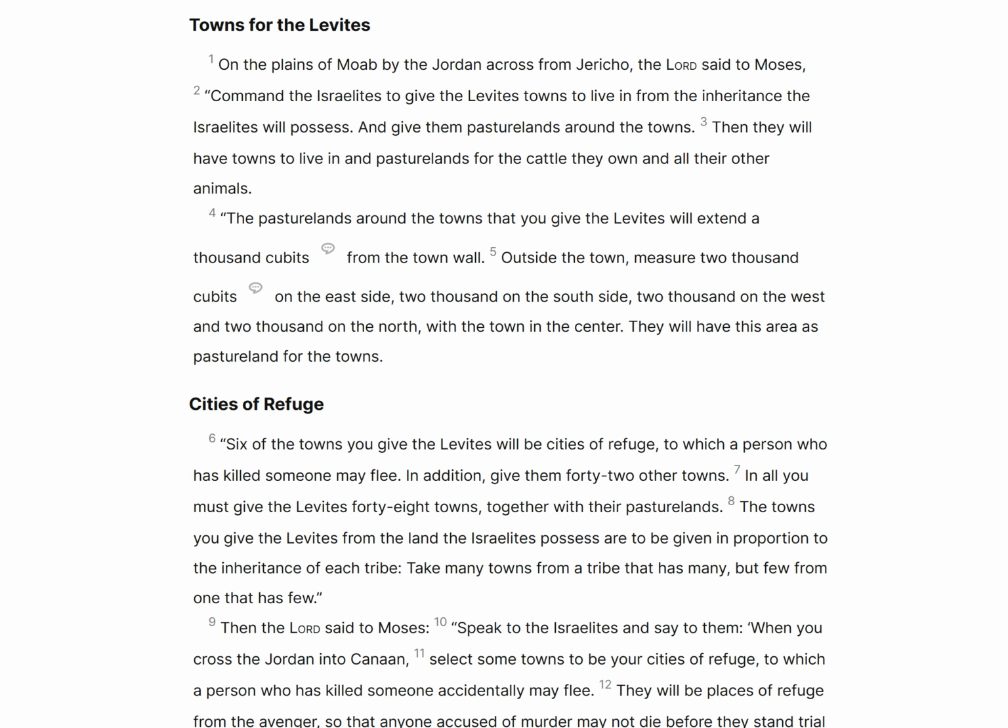Numbers 35, Towns for the Levites. On the plains of Moab, by the Jordan across from Jericho, the Lord said to Moses, Command the Israelites to give the Levites towns to live in from the inheritance the Israelites will possess, and give them pasture lands around the towns. Then they will have towns to live in and pasture lands for the cattle they own and all their other animals. The pasture lands around the towns that you give the Levites will extend 1,000 cubits from the town wall, which is about 1,500 feet. Outside the town, measure 2,000 cubits, which is about 3,000 feet on the east side, 2,000 on the south side, 2,000 on the west, and 2,000 on the north, with the town in the center. They will have this area as pasture land for the towns.